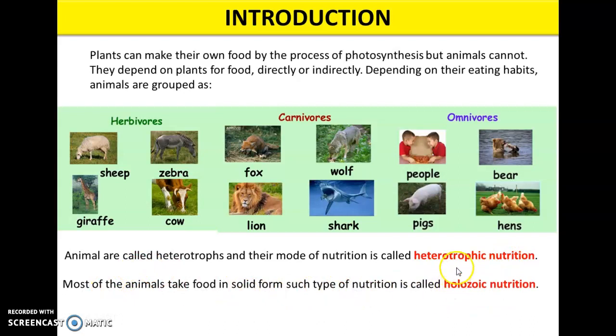And in that heterotrophic nutrition, most of the animals are holozoic. What is holozoic nutrition? When the animal takes in solid form of food, right? When the animal takes in solid form of food, such type of nutrition is called holozoic nutrition. Means we can say holozoic nutrition is a subcategory of heterotrophic nutrition.